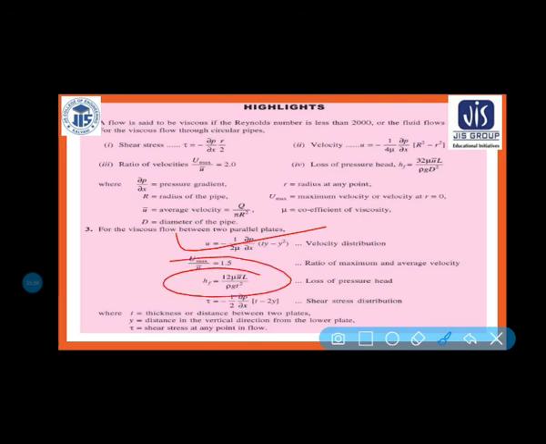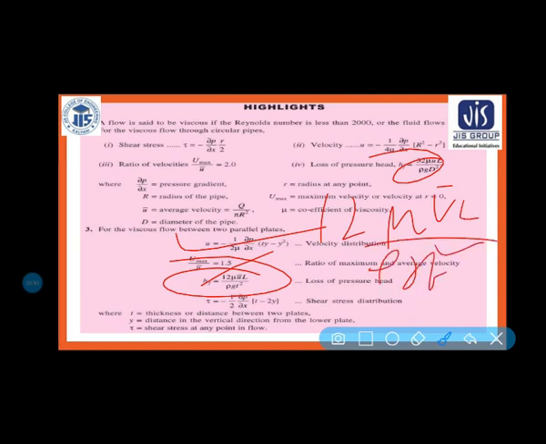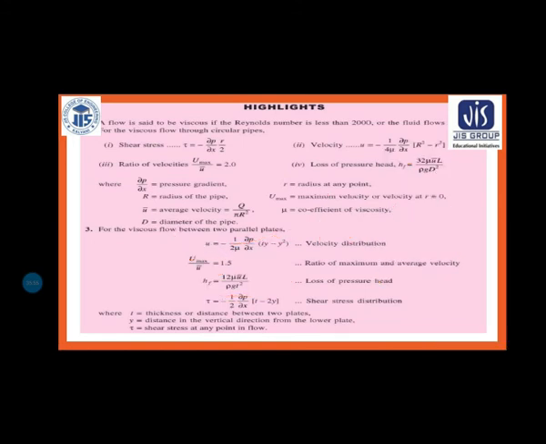HF is equal to 12 mu VL by rho g t square for parallel plates, where t is the thickness, and 32 mu VL by rho g d square for the pipe, where d is the diameter. So only 32 and 12 differ. That is the loss of pressure head. Tau is equal to what? Minus 1 by 2 del p by del x (t minus 2y).